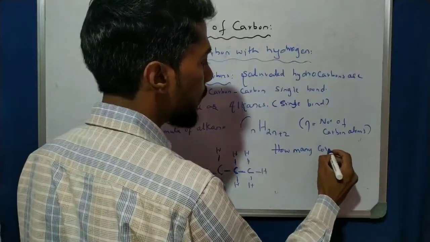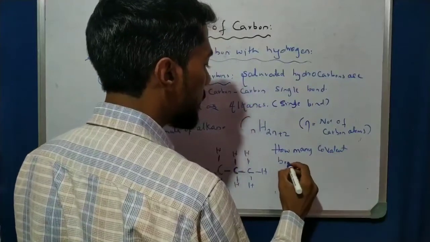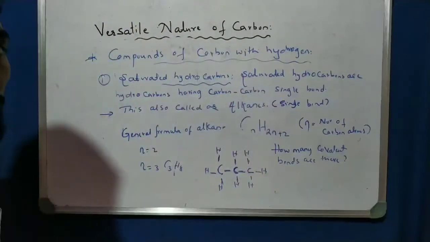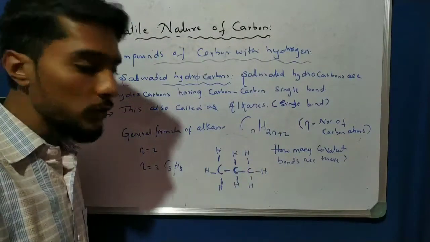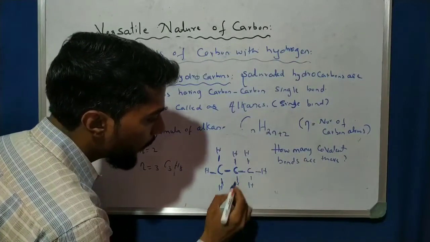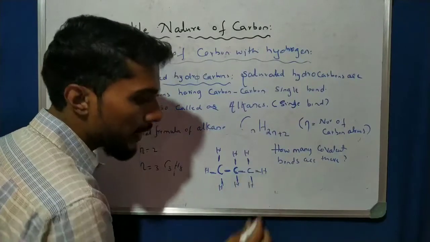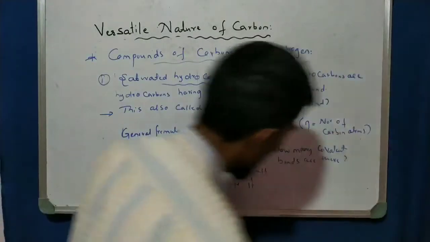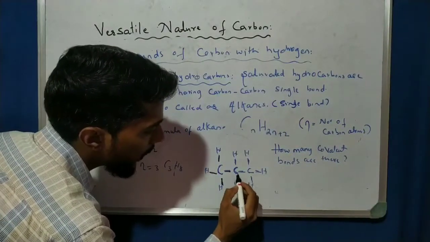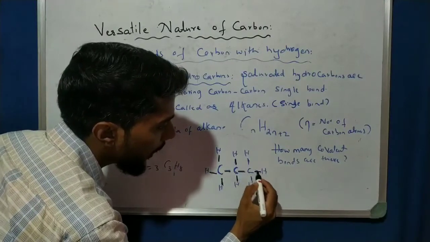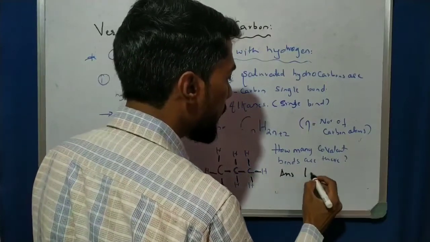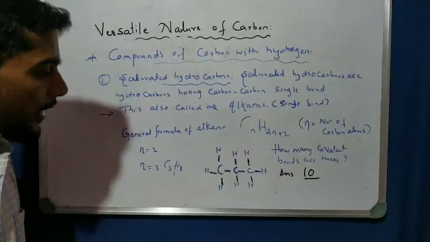Now one question: how many covalent bonds are there? Calculate the covalent bonds, very important. How many covalent bonds are there? See, this carbon has 4 covalent bonds, 1, 2, 3, 4, 5, 6, 7, 8, 9, correct? I can use another marker. See here, 1, 2, 3, 4, 5, 6, 7, 8, 9, 10. So the total answer is 10 covalent bonds, right? 10 covalent bonds are there.